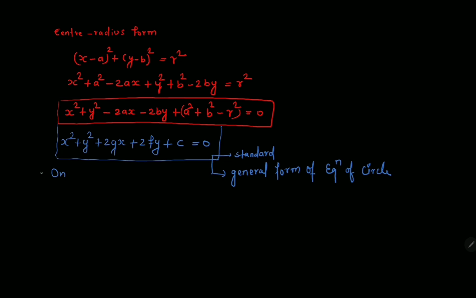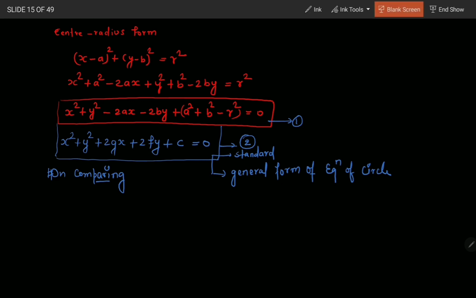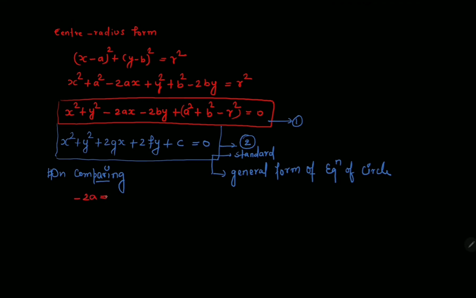So on comparing equation 1 and equation 2, I can write minus 2a equals 2g, also minus 2b equals 2f. Also I can write a square plus b square minus r square equals c.